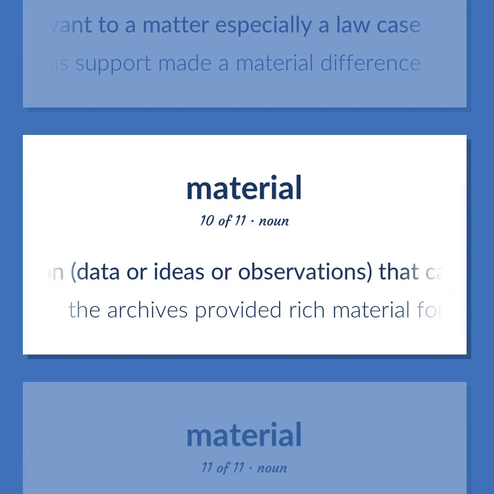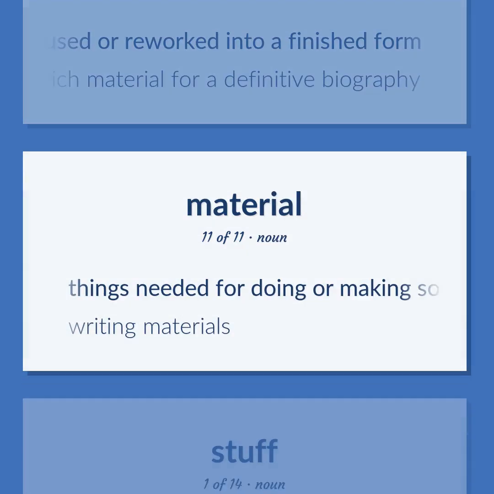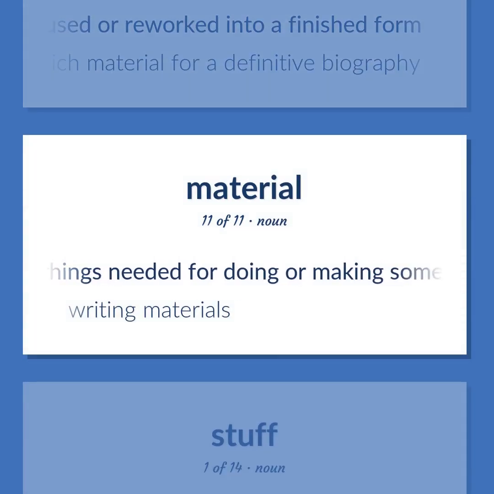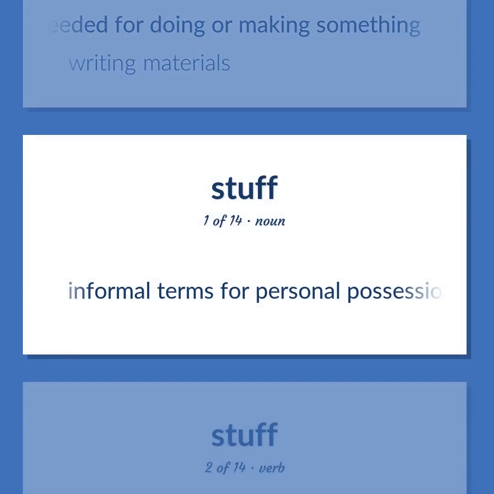Information, data, ideas, or observations that can be used or reworked into a finished form. The archives provided rich material for a definitive biography. Things needed for doing or making something. Writing materials. Informal terms for personal possessions.